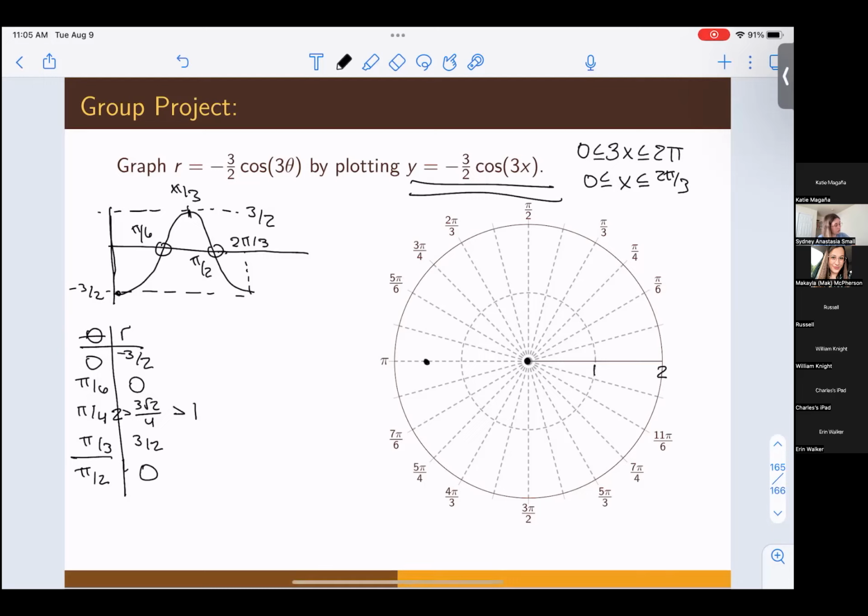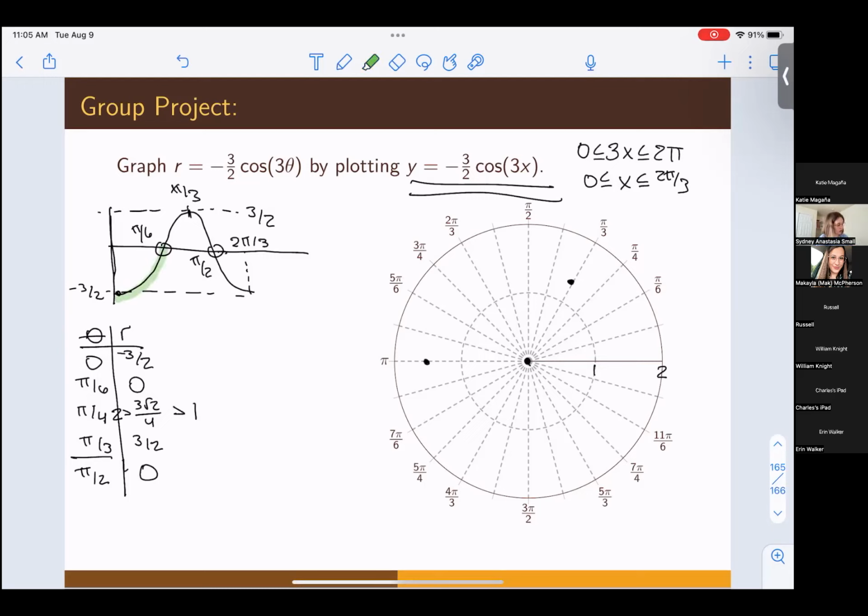At pi thirds, we are going to have a radius of 3/2. So go out a radius of 3/2 and then rotate around pi thirds. Cool. Now we're getting somewhere. And then at pi over 2, we're back at 0. So it doesn't look like we have much to work with here, but we actually do. We know we're starting here, and then we're going to the point 0. That portion of the graph is from 0 to pi over 6.